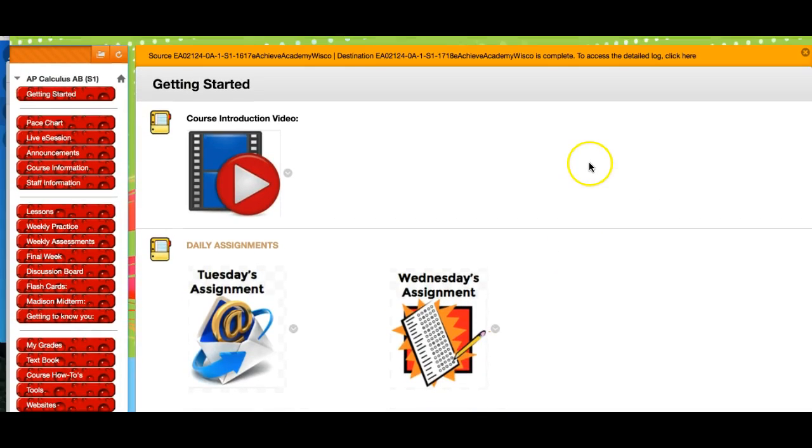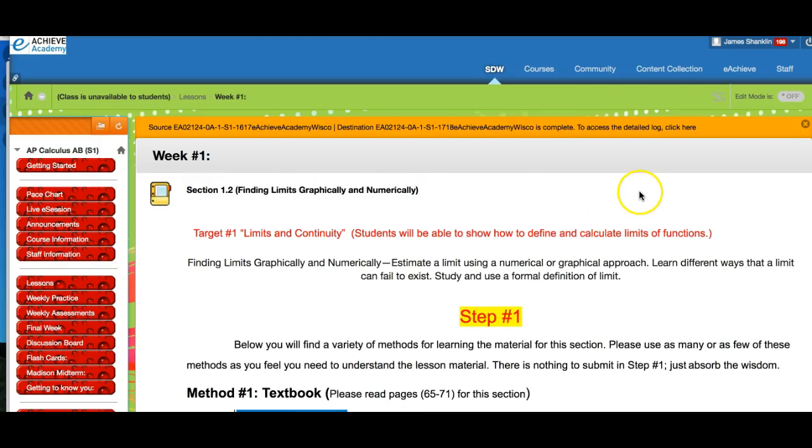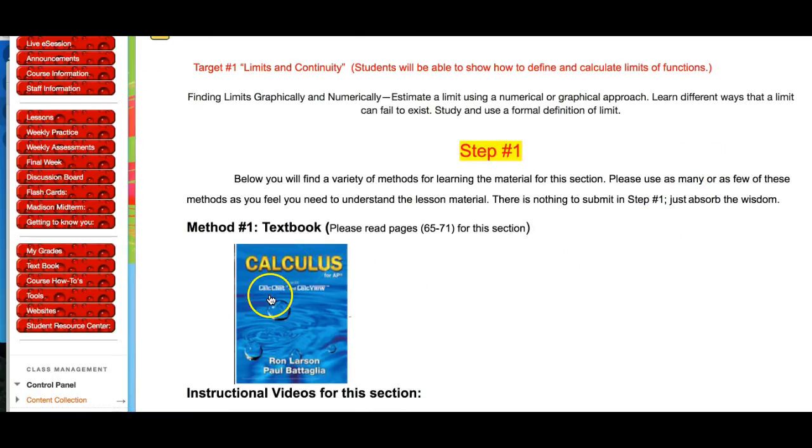Then we have to go into our lessons because we have to complete the week number 1 lesson. So every week you will see if you click on the lesson button that there's a folder for each week. So I'm going to click on week number 1. Here's all the information for week number 1. Your calculus textbook is right here.